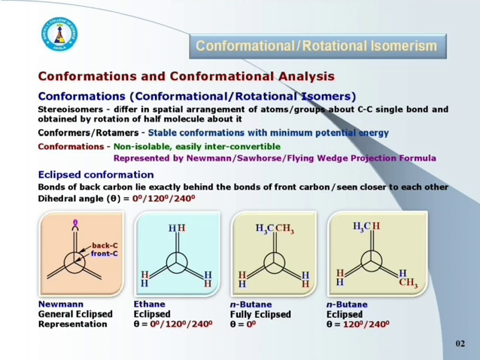Let's take the example of n-butane. See the third structure. n-Butane has formula CH3-CH2-CH2-CH3.